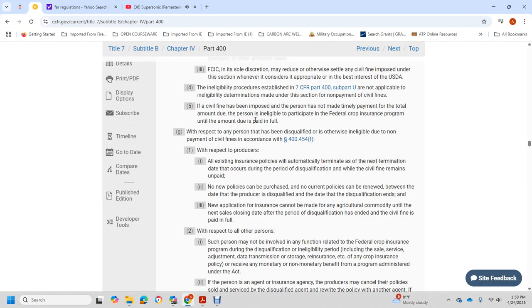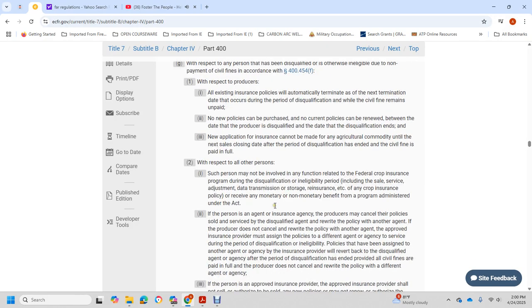454(f). With respect to producers, all existing insurance policies are automatically terminated at the next termination date following the start of the period of disqualification, if the civil fine remains unpaid. No new policies may be purchased and no current policy renewed between the day of the disqualification and the next sales closing date after the period of disqualification ends and the civil fine is paid. A new application for insurance cannot be made for the agricultural commodity until then.